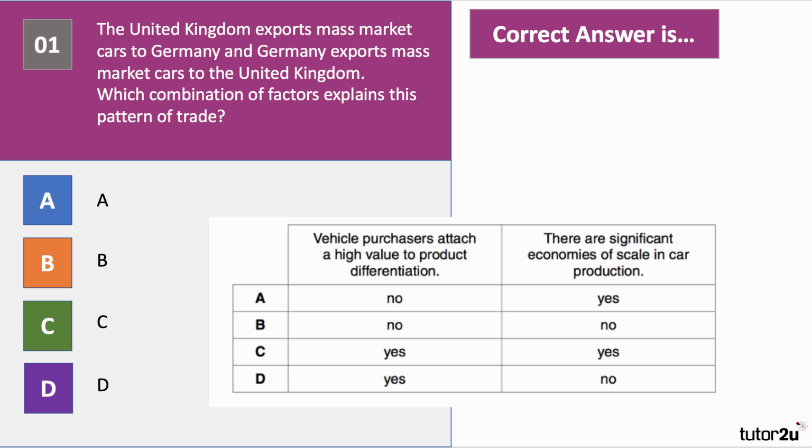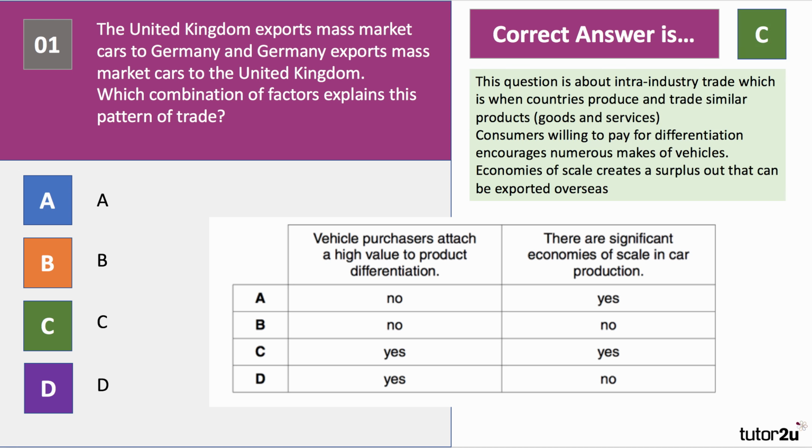So the answer to question 1, have we got it right, is C. Now, this is essentially a question about something called intra-industry trade. We often see particularly advanced countries exporting and importing similar products to each other. It could be TV screens and motor cars and washing machines exported across borders. One of the reasons is that consumers have a willingness and ability to pay for differentiation. They like choice, different specifications of vehicle, for example.